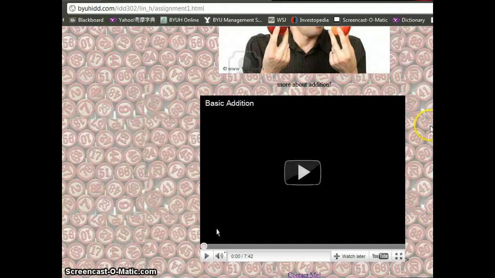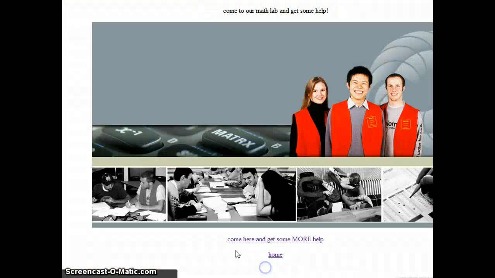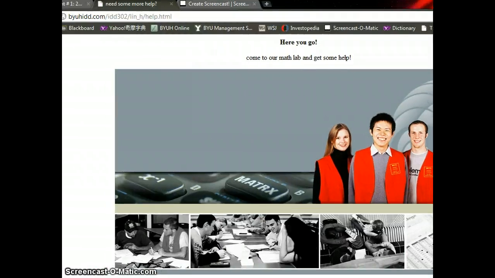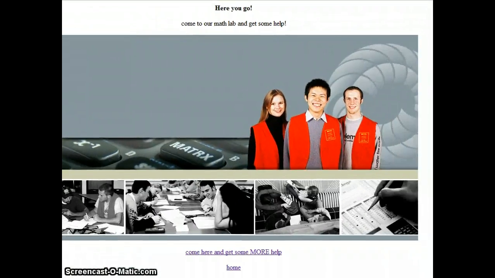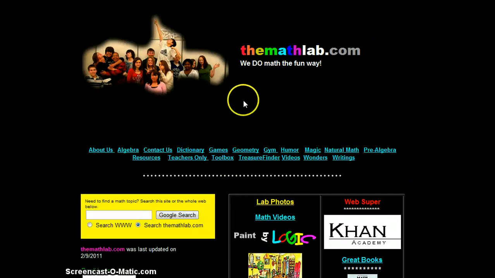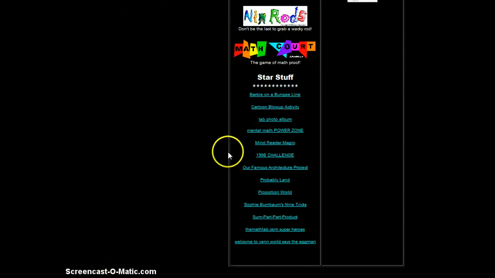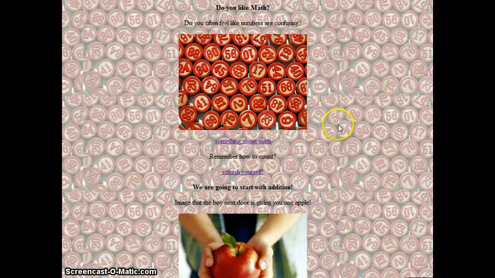Okay, and then the last link here is if you need some more help, and right here you can go to a math lab, and then this is the third page I made, with the help here. A picture here. Also, you can go to the math lab website here, and then it will help you to do more math here. And then you can go back home from here. And that's assignment number 1.